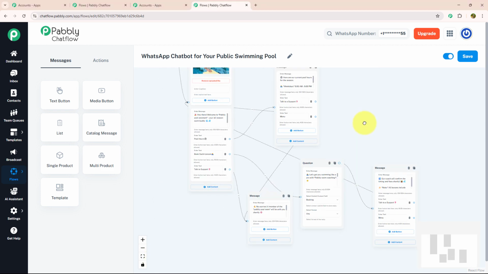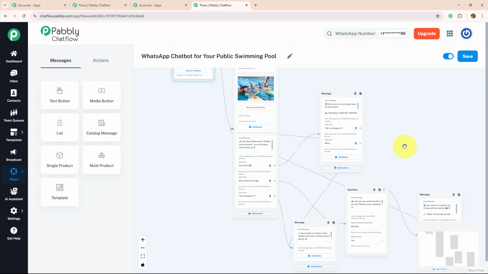As you can see, I have entered all the desired information that would be needed to run a public swimming pool business. Now don't forget to activate your flow and save it. As you can see, I got a message that flow updated successfully. That means my flow is ready to run in real time.